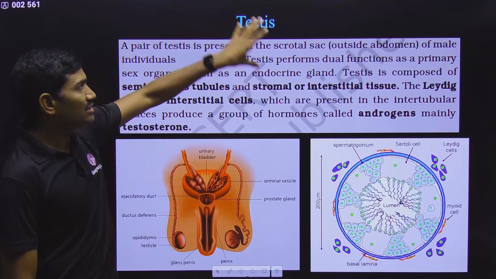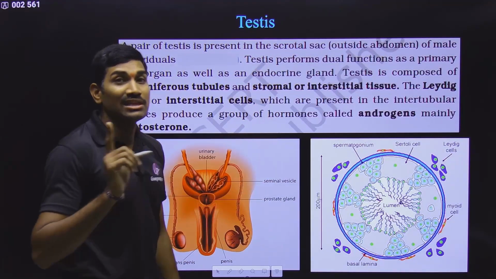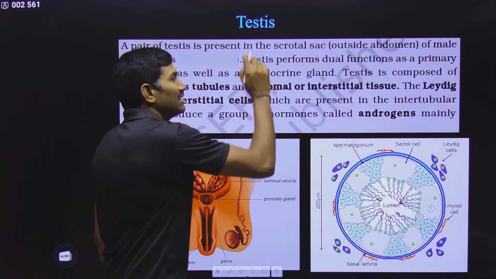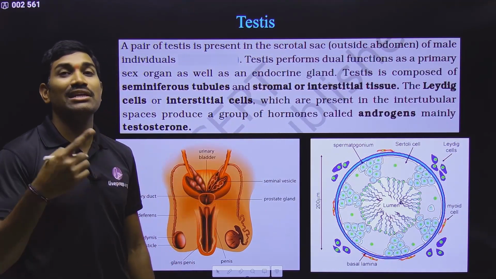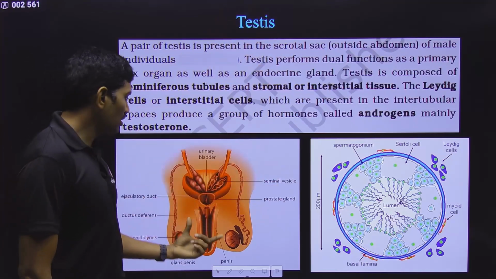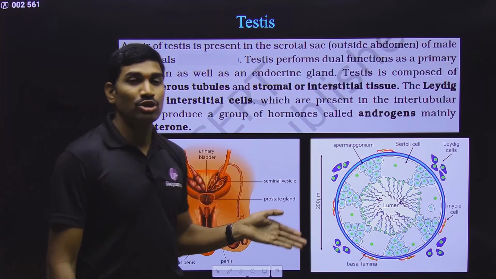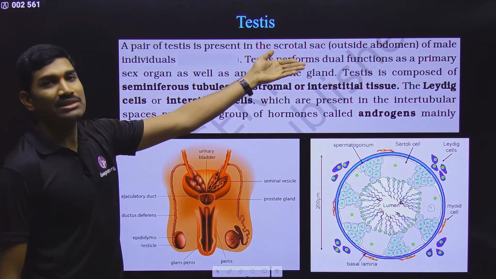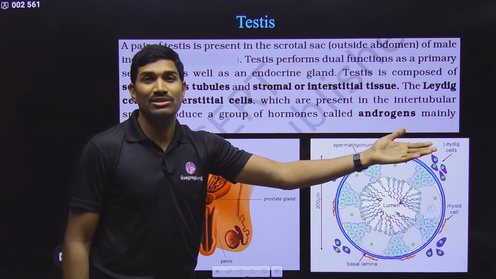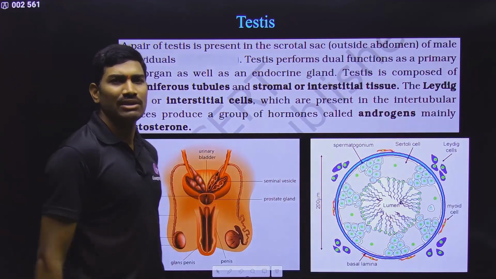Now when we are talking about the testis, while we are writing the spelling, T-E-S-T-I-S, testis is singular. If you want to write the plural, T-E-S-T-E-S, if you write E instead of I, that will indicate the plural. So please observe this. With respect to singular, we are talking here, a total of two testes will be present. They are present within the scrotal sac, and this scrotal sac is present outside the abdominal cavity. General basic information they have given here. Anyhow, more details regarding this we studied in the human reproduction chapter. So for understanding this, only as much as is required I will tell you.